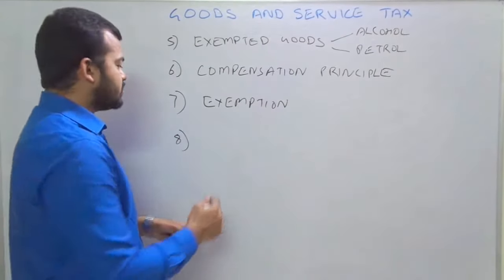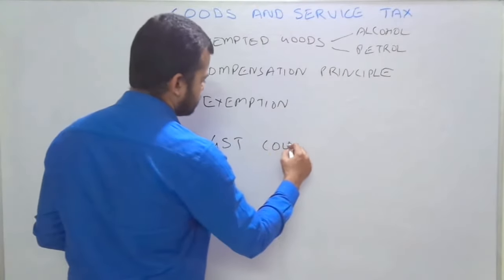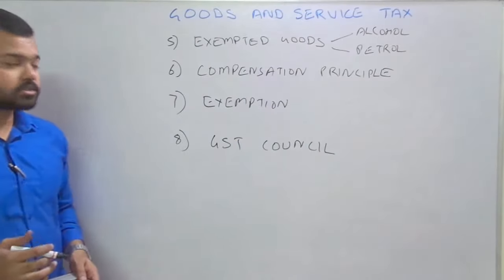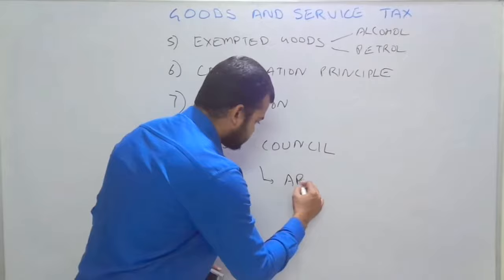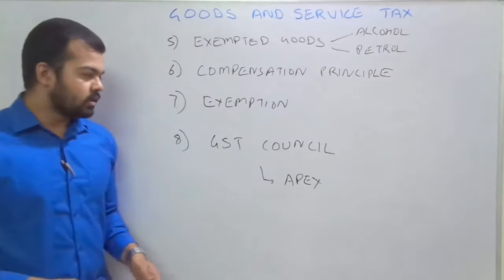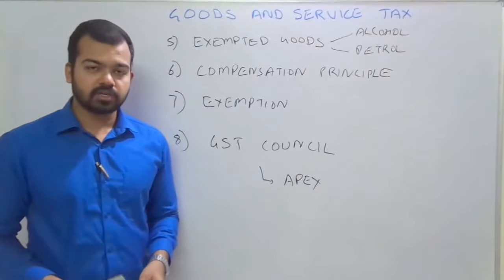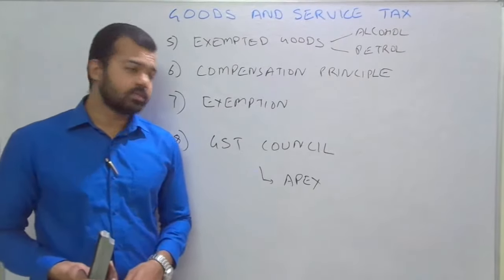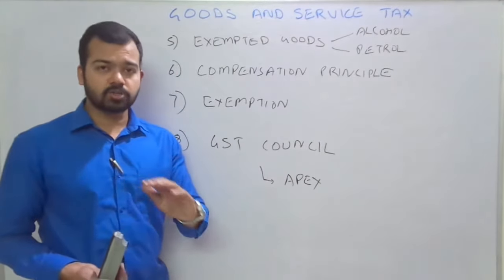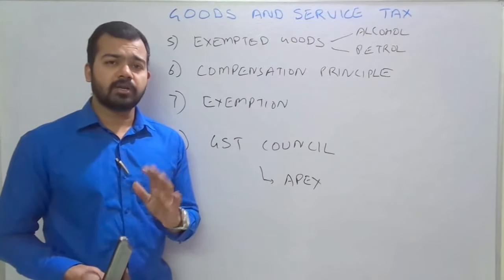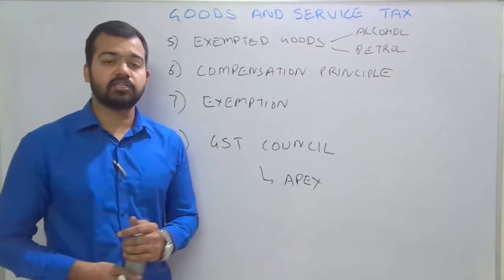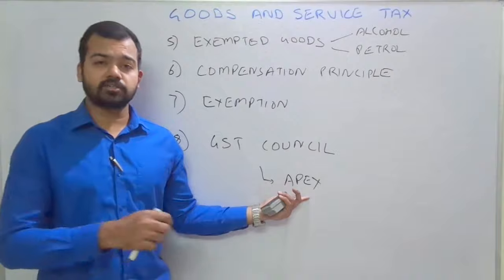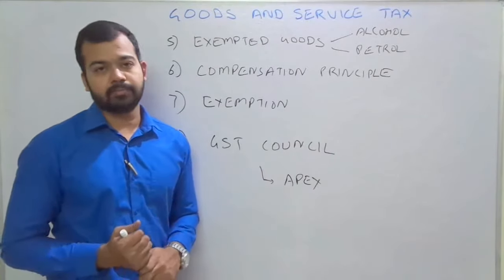Now we talk about the GST Council. The GST Council is an apex decision-making body. It is headed by the Honorable Finance Minister and consists of the finance ministers of many state governments. The GST Council is the apex authority to decide the rates and everything, including the exemption list, rates, any modification, any new notice in circulation, or any new declaration related to GST.